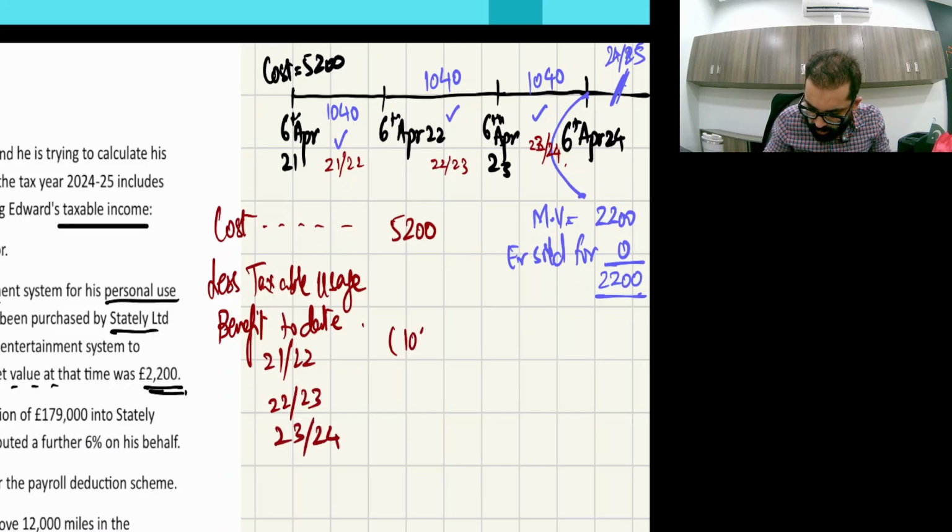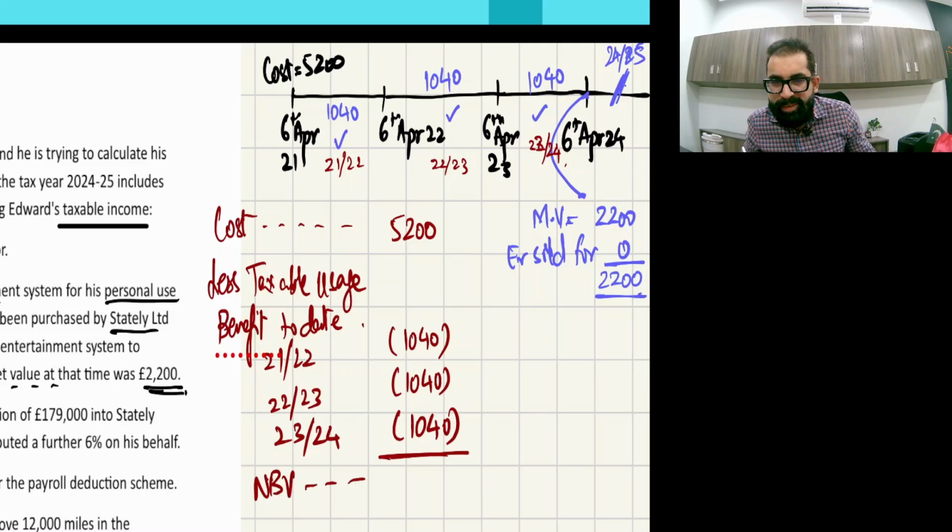Let's deduct it: 1,040, again 1,040, again 1,040. If you remember my lecture, this gives you a sort of net book value. So 5,200 less 1,040 less 1,040 less 1,040 will give you 2,080.